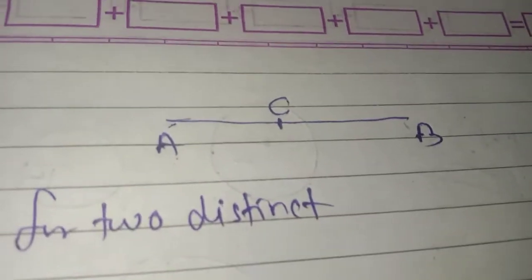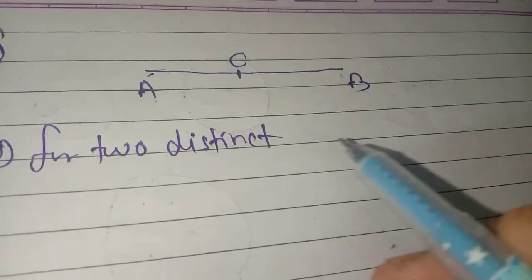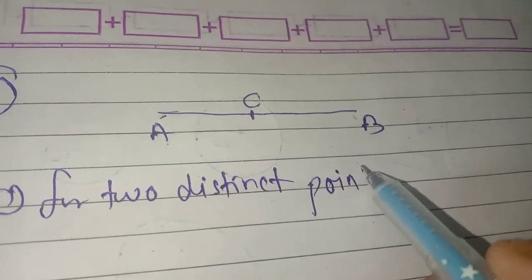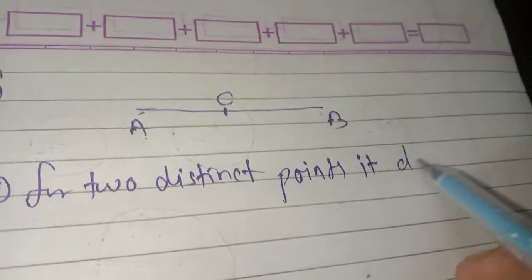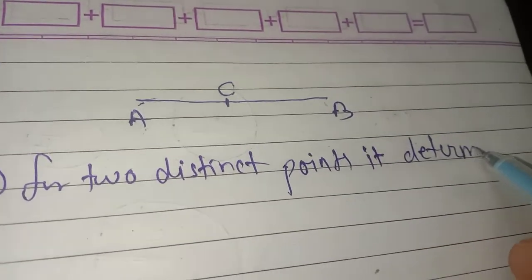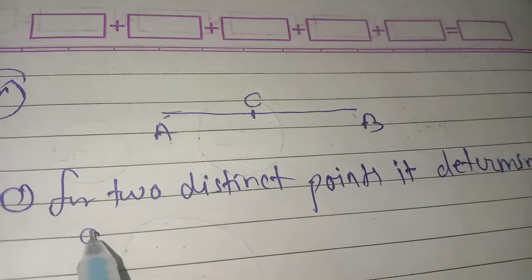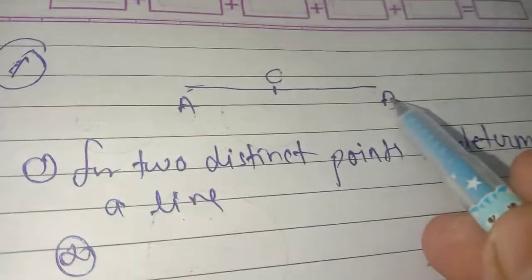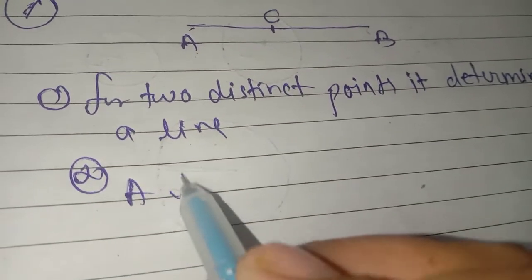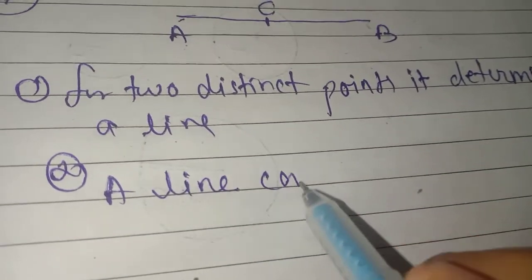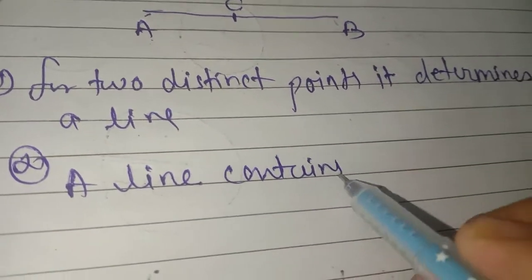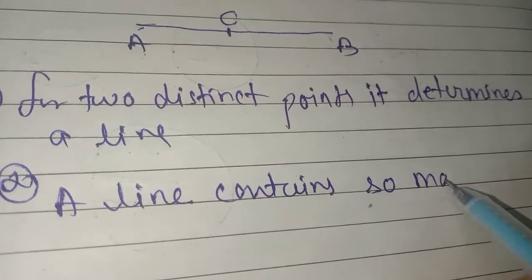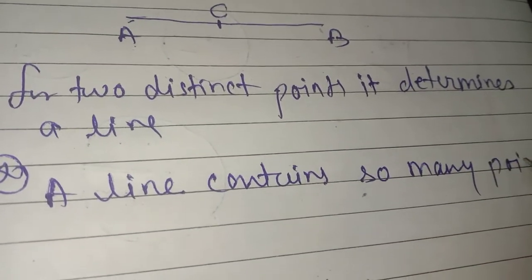That is, for two distinct points, it determines a line. Okay, the first postulate: it determines a line. Clear? And the second postulate for the same question: a line contains so many points on it.